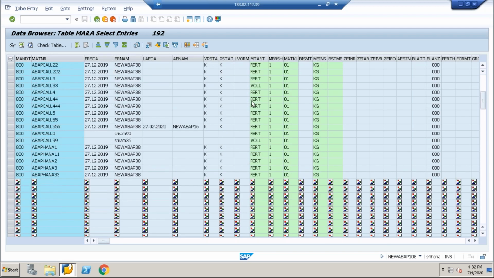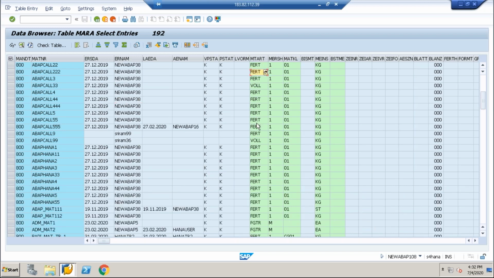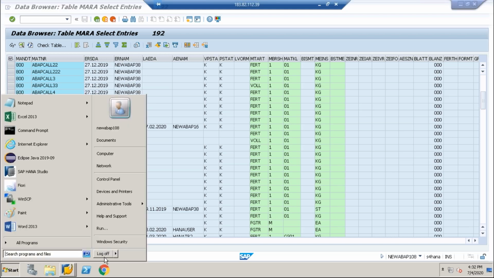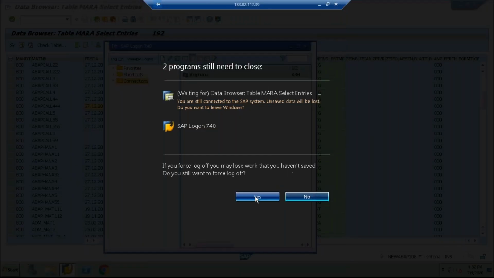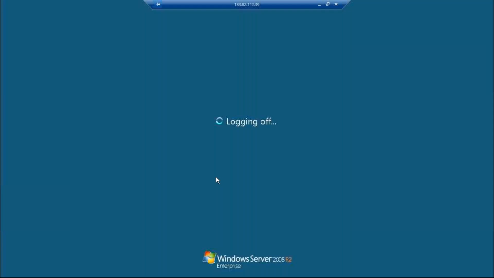In material type, see how many times it duplicates. Kilogram, unit of measurement, kg, 100 times. A lot of duplicate records, and dates also duplicated many times.